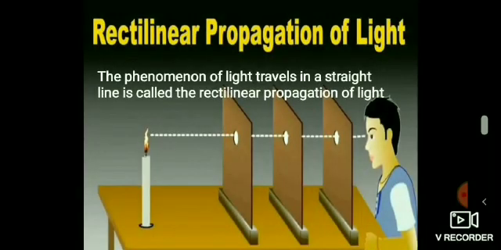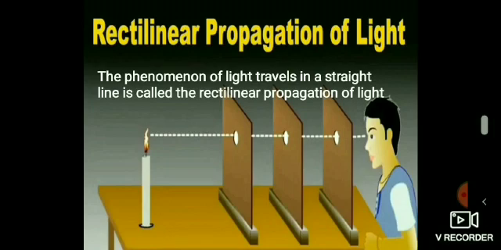You must have observed sunlight through a gap in the clouds or sunlight through a hole in a dark room. While seeing a film in a cinema hall, you may have noticed that the light from the projector appears to go in a straight line towards the screen. The above examples show that light travels in a straight line. This phenomenon is called rectilinear propagation of light. What is rectilinear propagation of light? The phenomenon of light traveling in a straight line is called the rectilinear propagation of light.